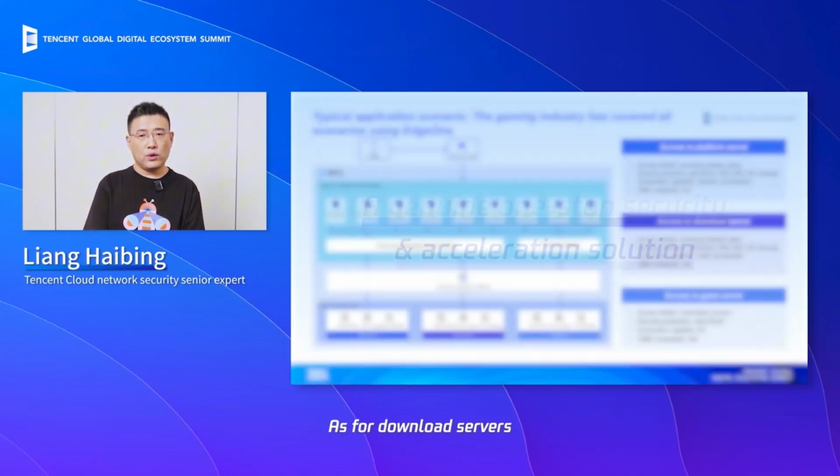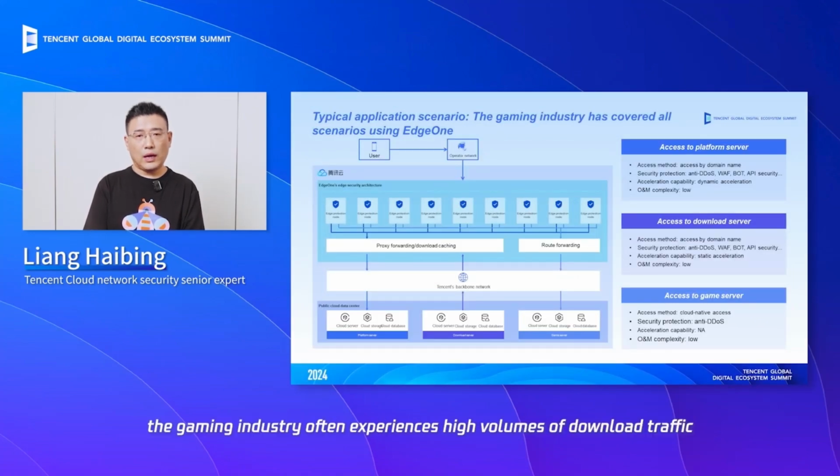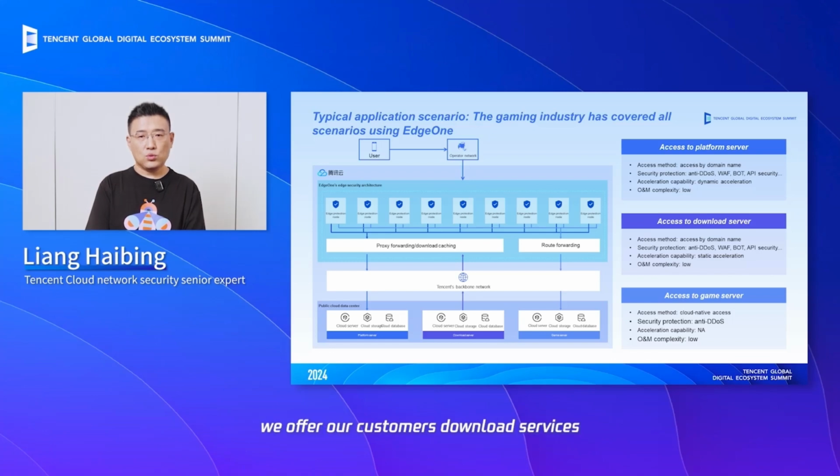As for download servers, the gaming industry often experiences high volumes of download traffic and significant traffic spikes. Given EdgeOne's global network of over 3,200 nodes with substantial capacity, we offer our customers download services and static acceleration services during this process. Lastly, there are the matchmaking servers. These servers often have higher requirements for latency. In this case, EdgeOne's cloud-based DDoS protection or EdgeOne's Layer 4 proxy services are used. While ensuring the quality of acceleration, we also block network attacks outside the servers, ensuring the player's gaming experience. This is an application scenario for EdgeOne.